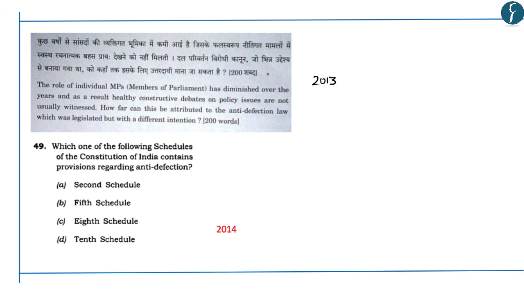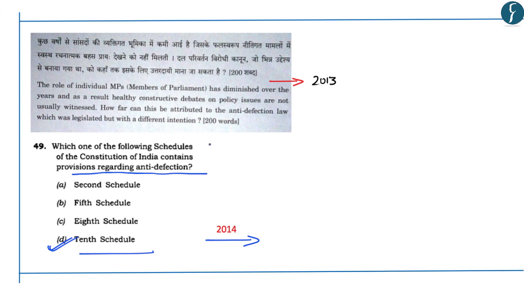Now this topic of anti-defection becomes important as a question in the year 2013 was asked in the mains examination and a prelims question was asked in the year 2014. The prelims question was, which one of the following schedules of the Constitution of India contains provision regarding anti-defection? In this, the correct answer was D, that is 10th schedule.